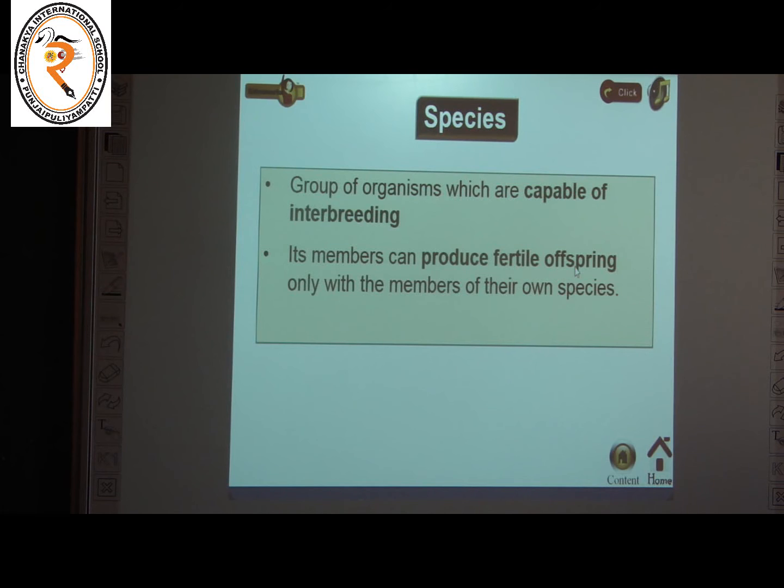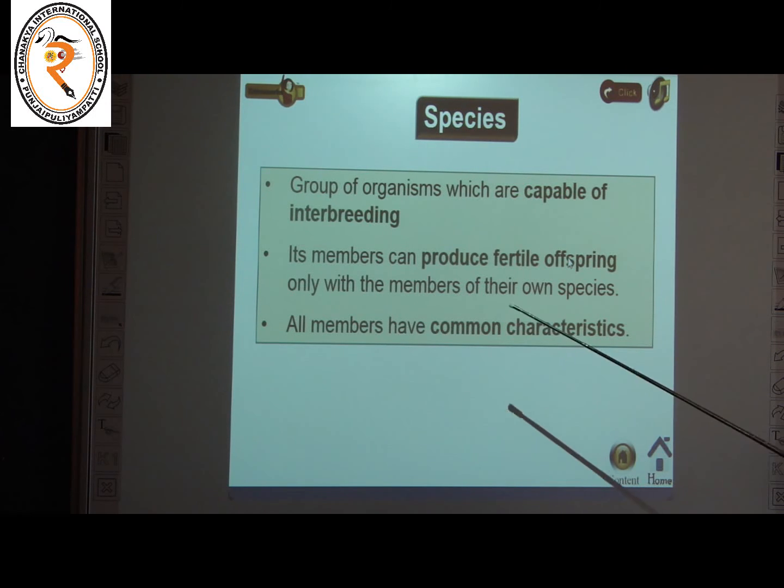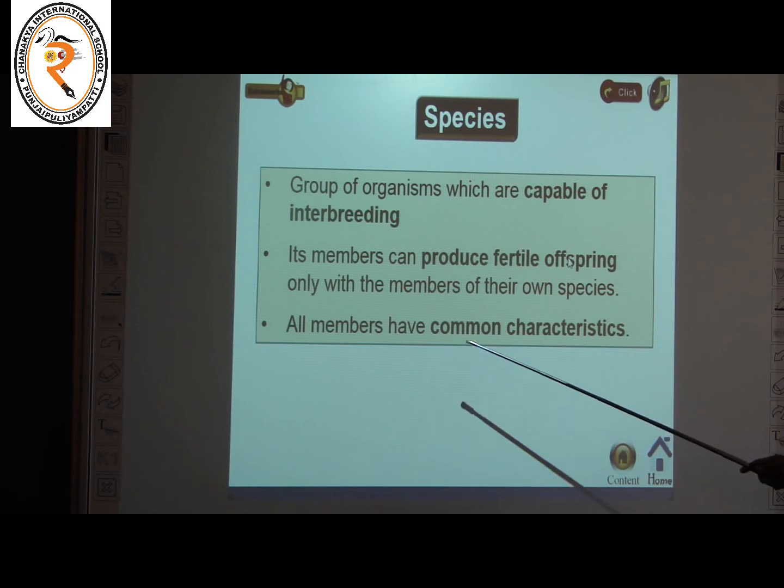is species. That is, endemic species. What is called endemic species? See, a group of organisms which are capable of interbreeding, that is, which are capable of reproducing, are called species. Its members can produce fertile offspring only with the members of their own species. All members have common characteristics. Okay, so that is called species. So they all have the same characteristics. And the next one,